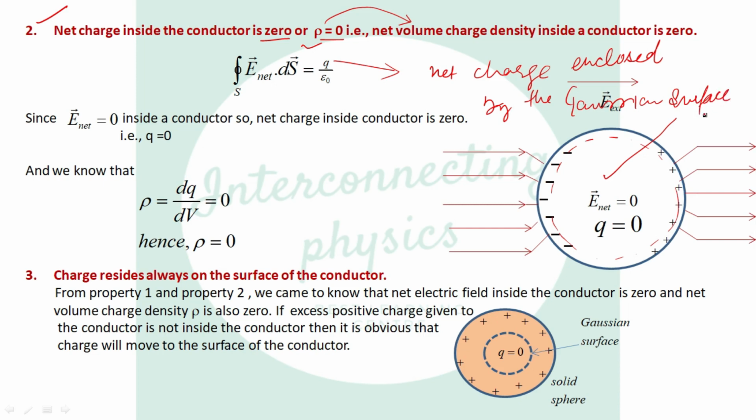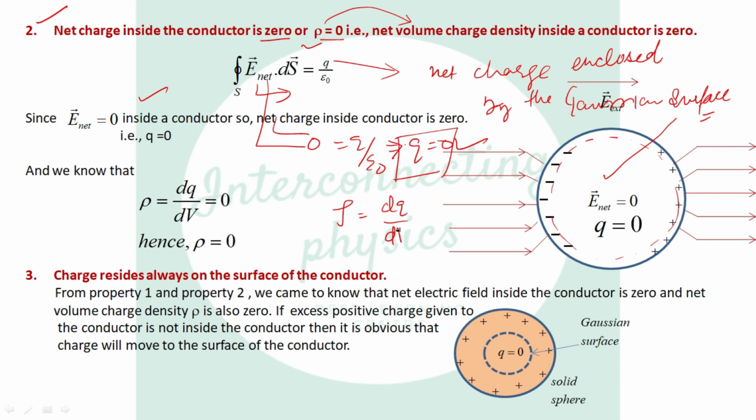Now we know that the net electric field inside the conductor is 0, so the left hand side of this equation will be 0. So Q over epsilon naught will be 0, which implies Q equals 0, meaning the net charge inside the conductor is 0. Or we can say that volume charge density is charge divided by volume. If we take any small volume, and dq is 0 inside the conductor, then rho will be 0. So charge is 0 in any volume of the conductor, because the volume charge density is 0 inside the conductor.